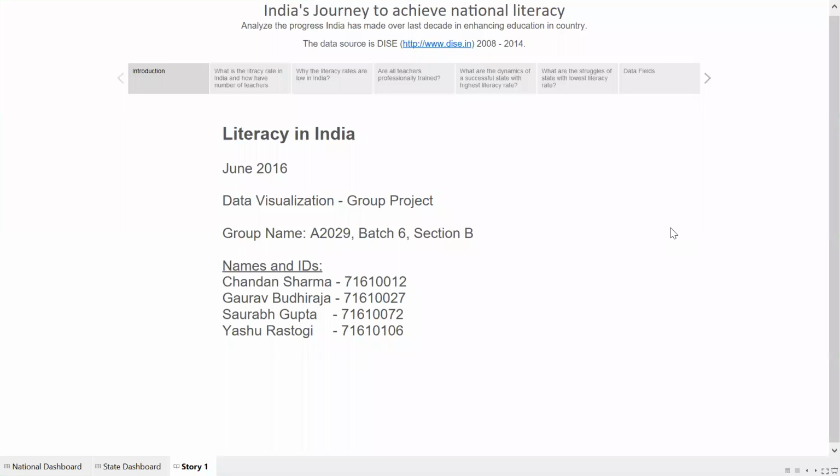Hi, my name is Chandan and I'm going to give you a demo of Tableau Storyboard on literacy in India. We will review the functionality of the dashboard at national and state level. We will see some of the KPIs to assess the progress states are making in imparting education. Let us begin.